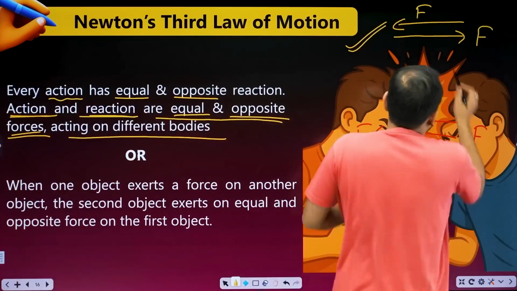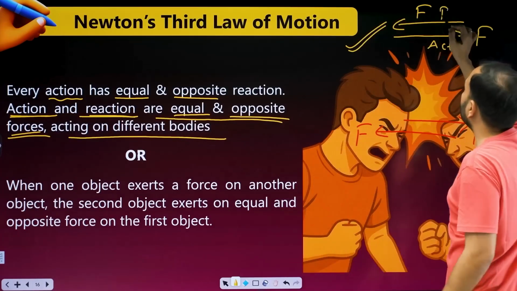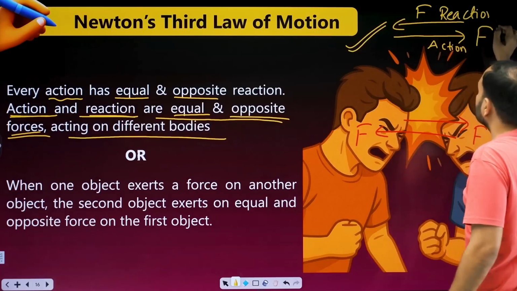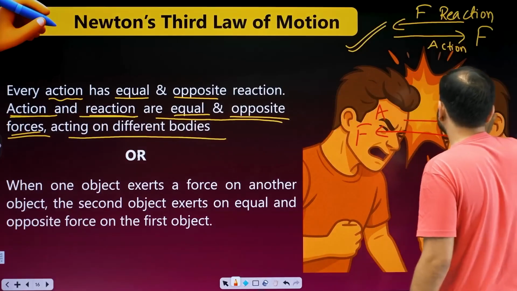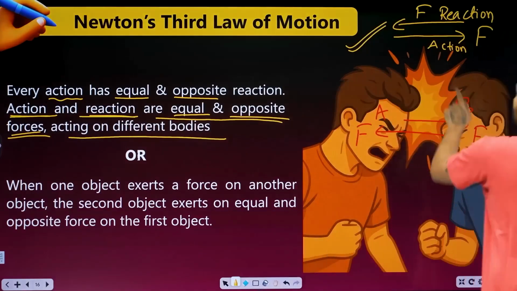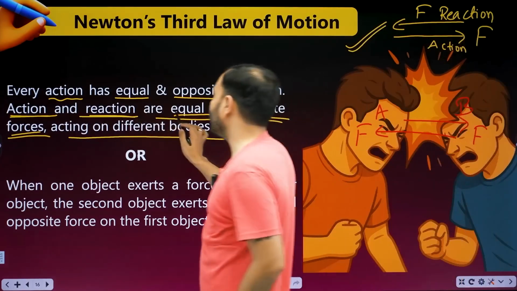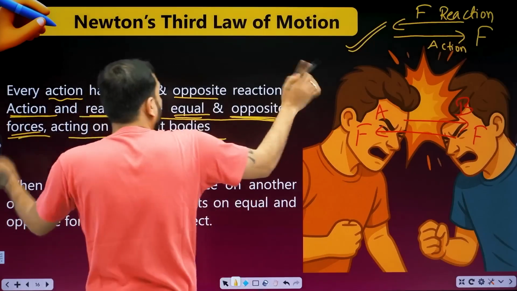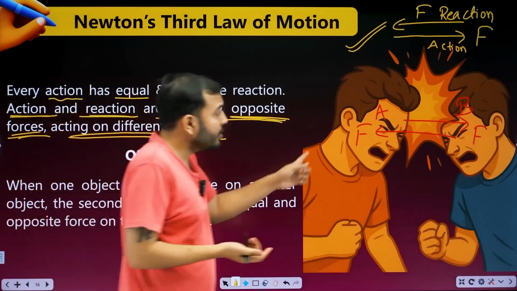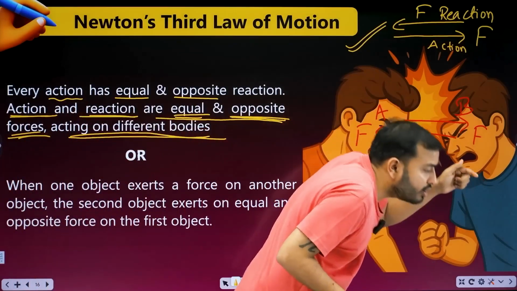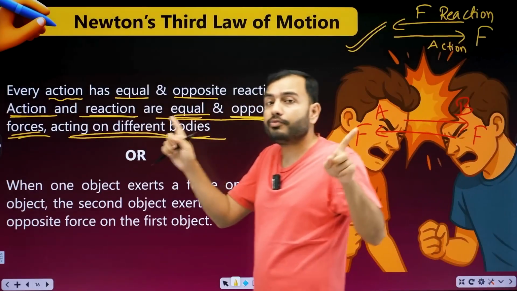Forces. Like if we hit his head at him, what is this? Action. And his head got hurt on its own. What is this? Reaction. This brother hit him with his head. Okay, A hit his head to B. So this is action. He got hit by B's head. What is that? Reaction. Action and reaction are equal and opposite, acting on different bodies. Action applies to this one, reaction applies to this one. Action and reaction act on different bodies.